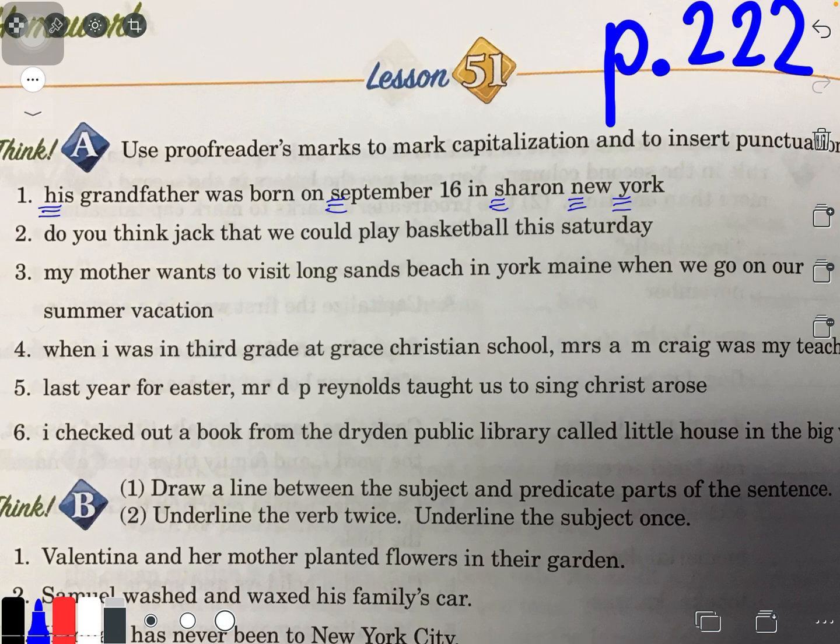Okay. The next thing I need to do is add some punctuation marks. I know for sure I need to add a comma after 16 because it's the date, as well as after Sharon because it's the name of a city and I'm separating the name of a city from a state. And lastly, a period at the end because it's a declarative sentence. It's just a statement.